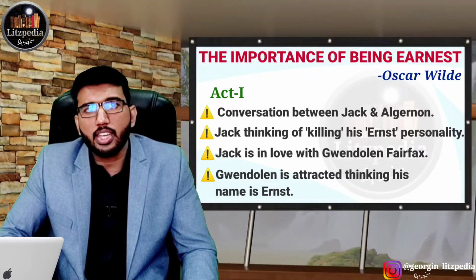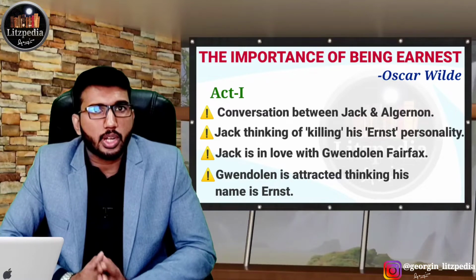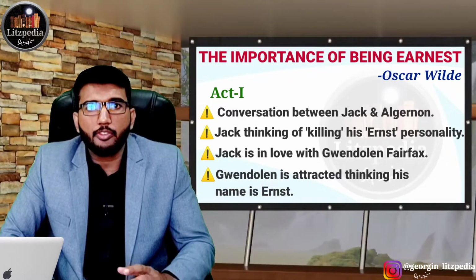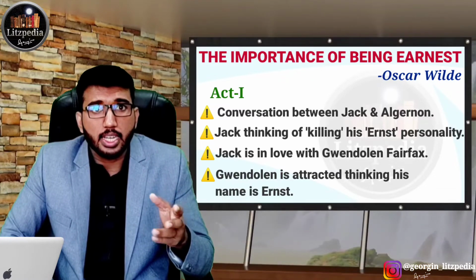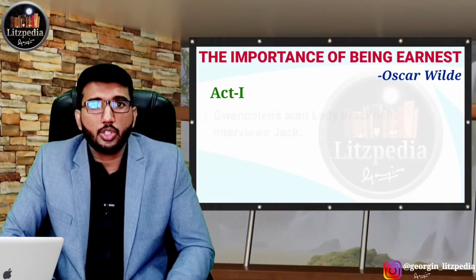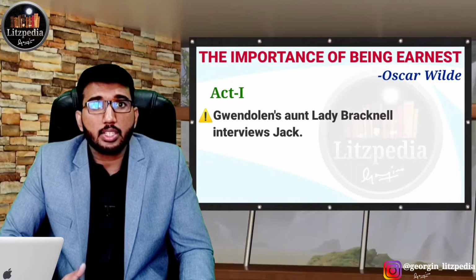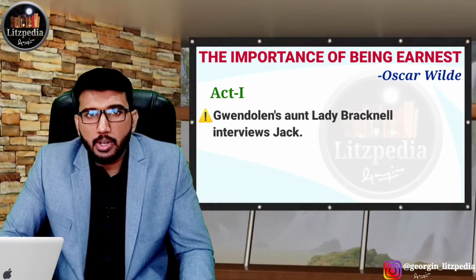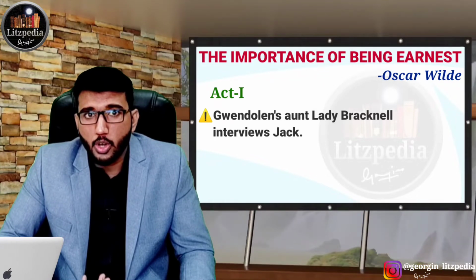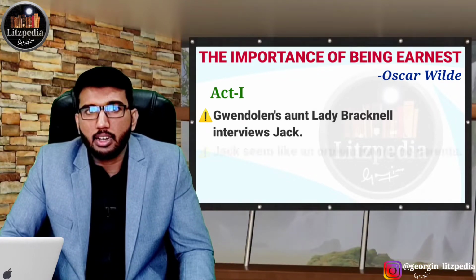So in Act 1 we can see the affair between Gwendolen and Jack Worthing, and after that the aunt of Gwendolen Fairfax interviews Jack Worthing to understand about him and his eligibility, whether he is eligible for the family to get married. But then she comes to know that Jack Worthing is an orphan.